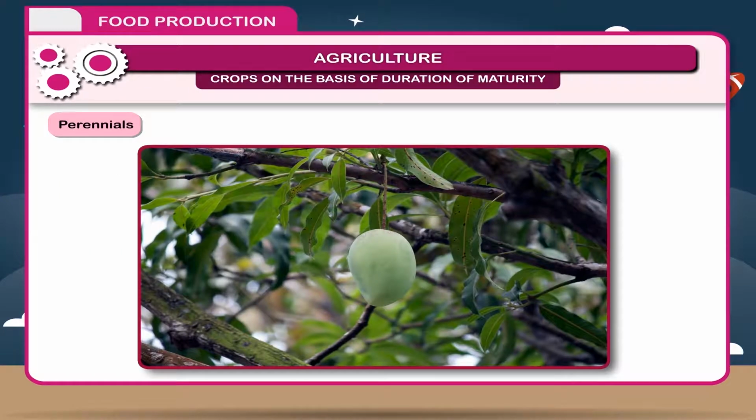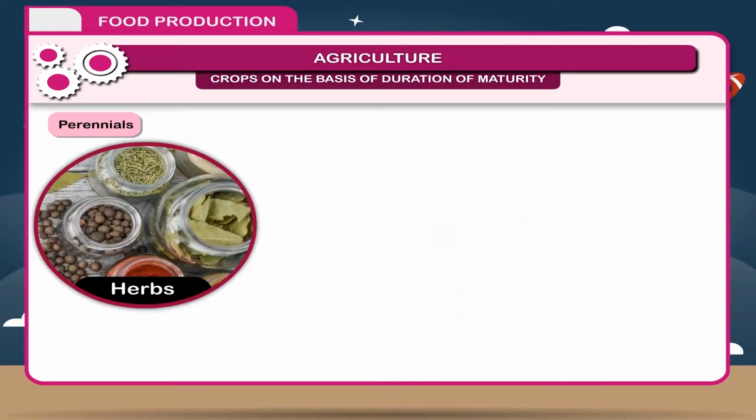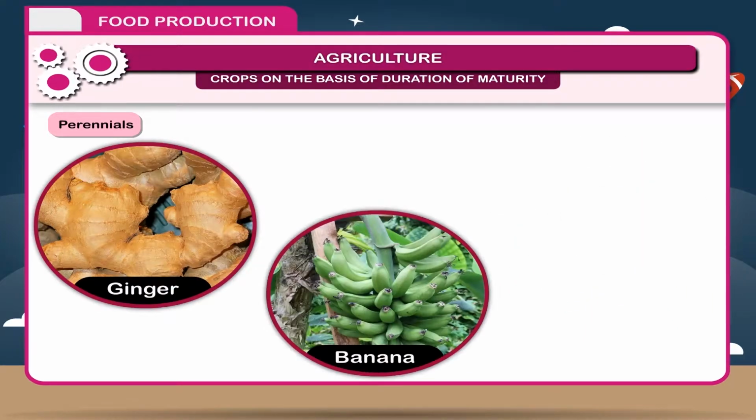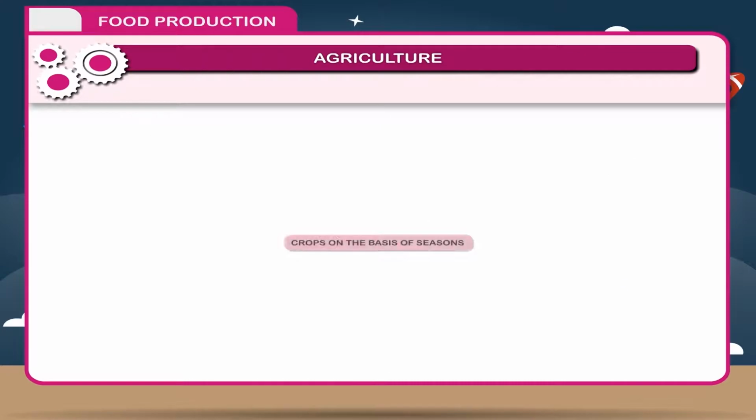Perennials. The plants which complete their life cycle in more than 2 years are called perennials. Perennials may be herbs, shrubs or trees. For example, ginger, banana, mango, etc.